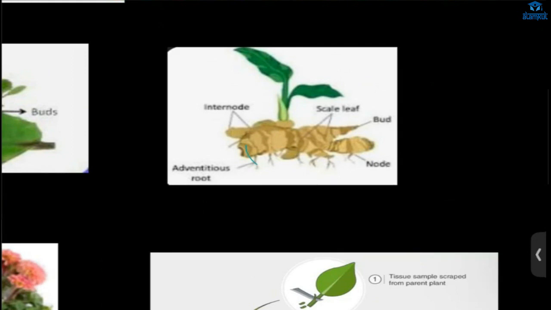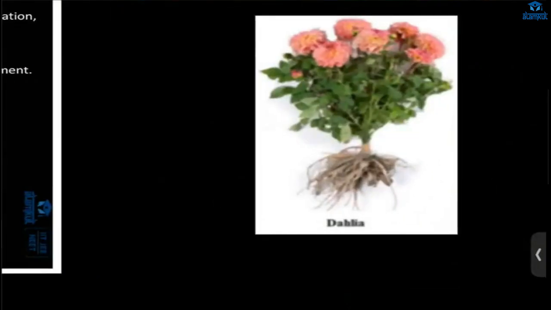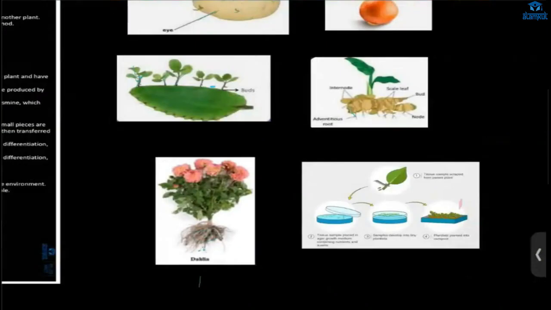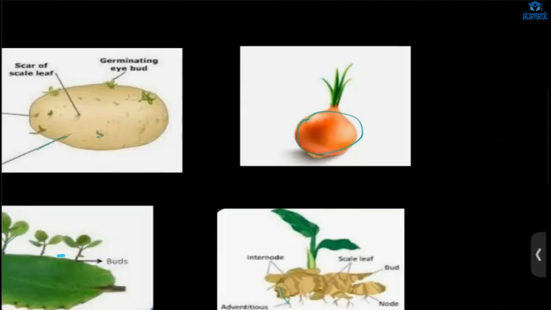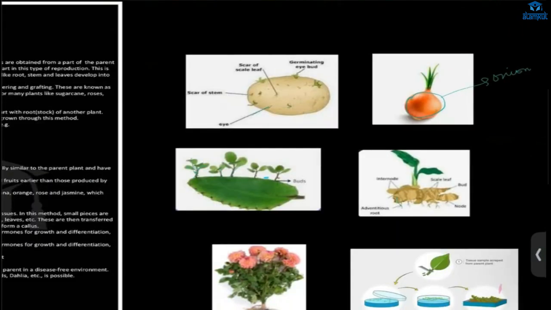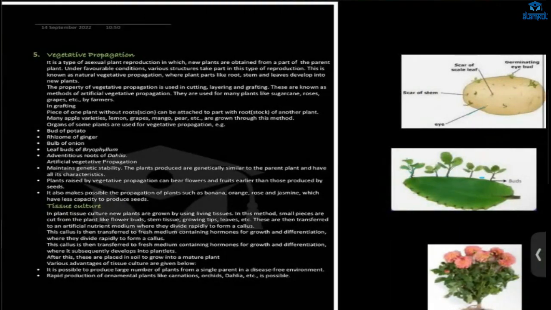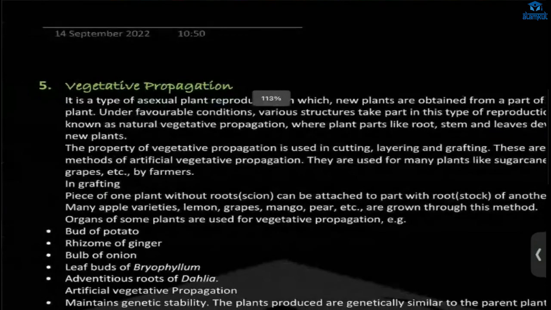If we put this in soil, okay. Then in dahlia, if we cut these roots, a new individual dahlia plant will be formed. Next, onion. From the bulb of the onion, if we plant it, a new onion will be formed. These are all natural vegetative propagation. Now, how is artificial vegetative propagation done?